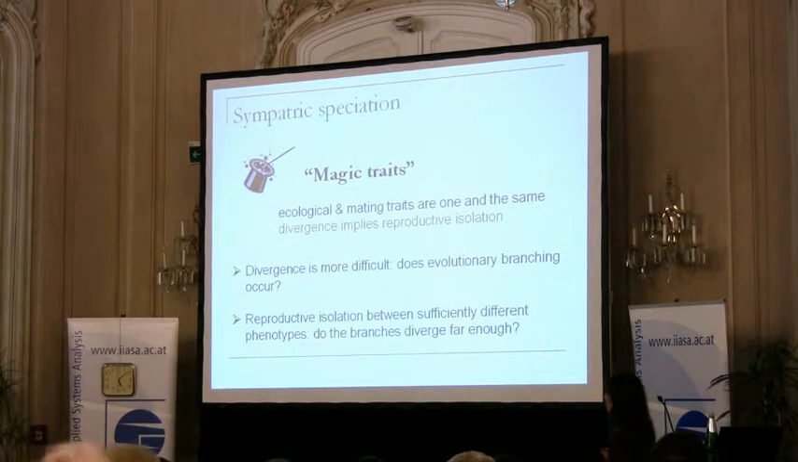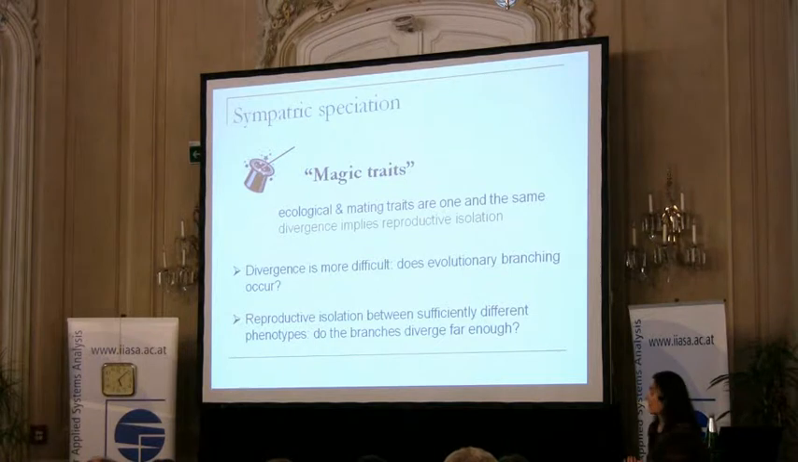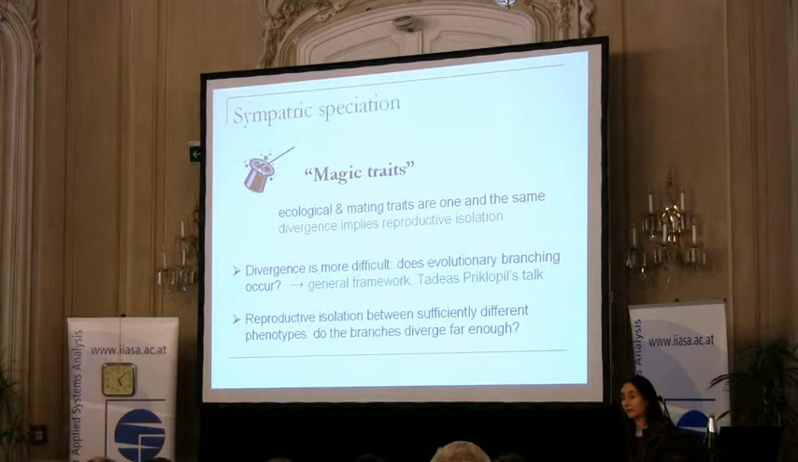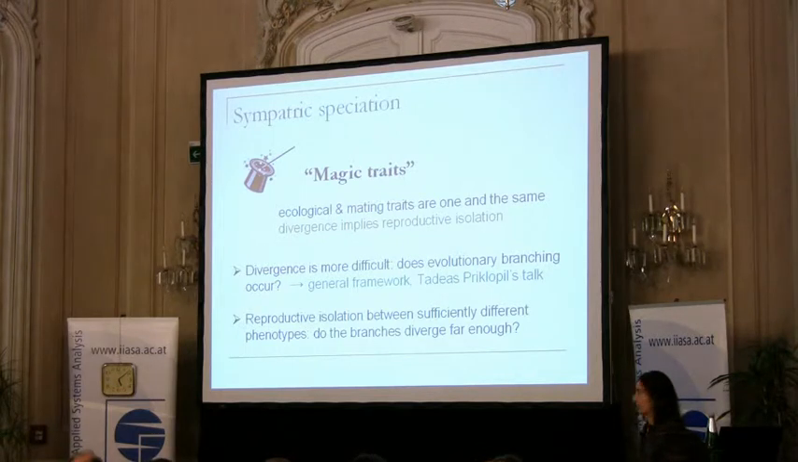Now, the first question, whether divergence occurs or not, can actually be addressed in a very general framework using the methods of adaptive dynamics, because whether or not divergence by evolutionary branching occurs depends on the local properties of the fitness function and of the mating function. So this can be done analytically and in a general framework, and this will be the subject of the talk of Tadeusz Priklopil tomorrow. And let me also point out that what I'm talking about is also joint work with him. But for the second question, we need the global properties of the fitness function.